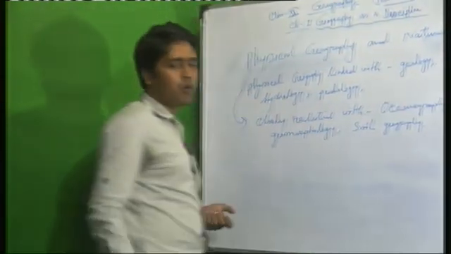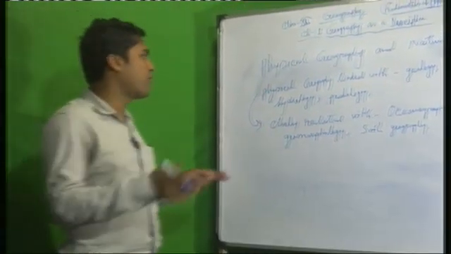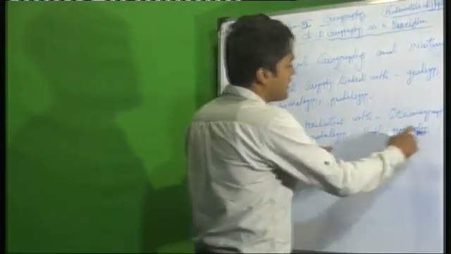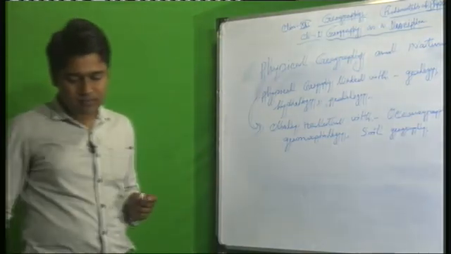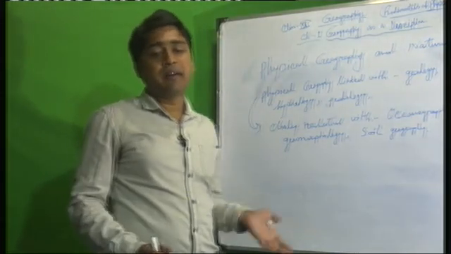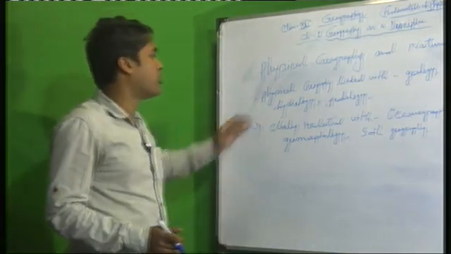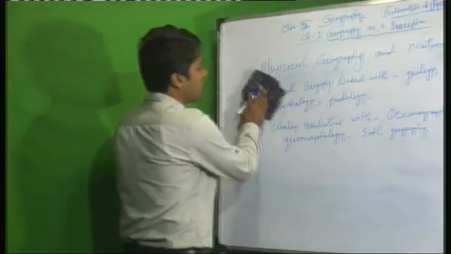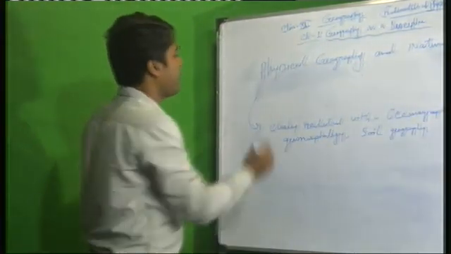Climatology is about the different types of weather and climate. That will come when we discuss the branches of geography. We will discuss geomorphology and soil geography again. Another part, biogeography, is also a part of physical geography. Physical geography is linked with these different parts.